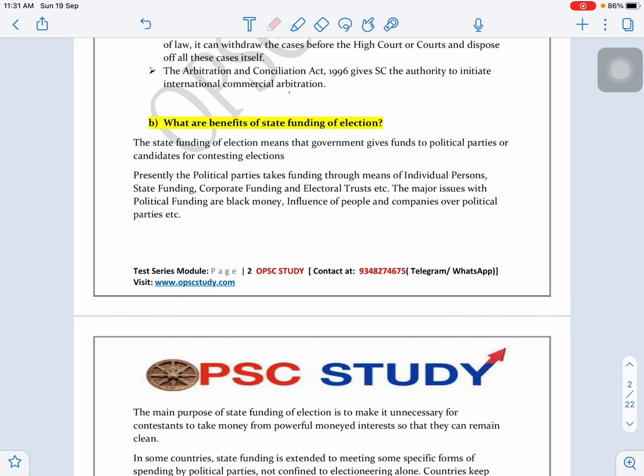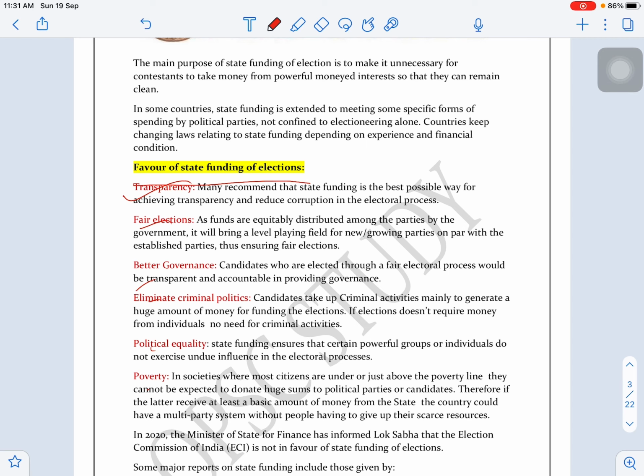So we have provided what state funding is; you need to write a short intro. Then the favors or benefits of state funding, like transparency and fairness. So these are the features. If you want to shorten the answer, write the main features. You need to make a diagram or something like that, so you can point out the features and write them down. This is a very shortcut formula for your answer writing.